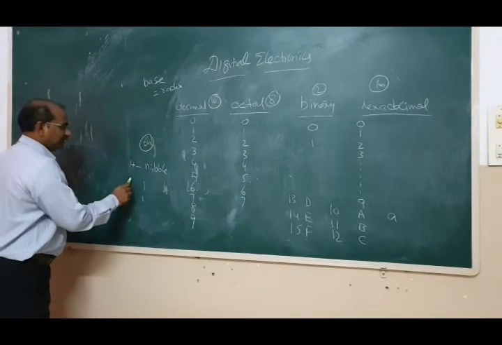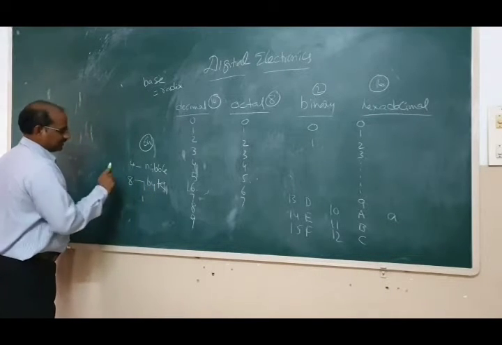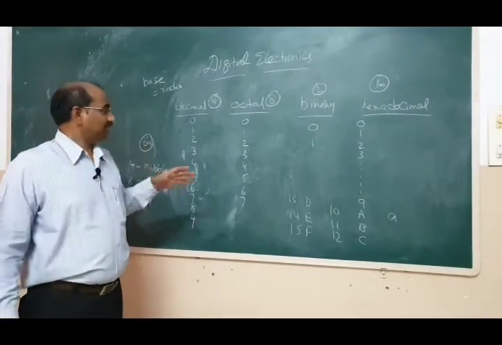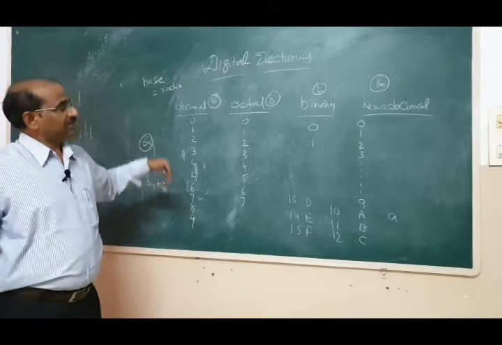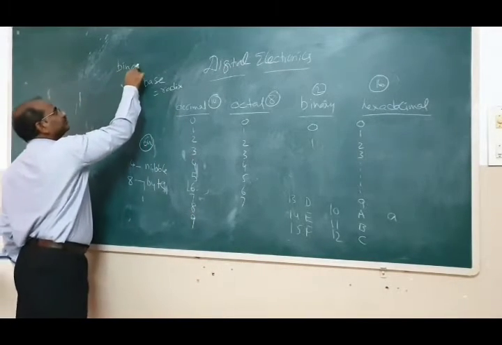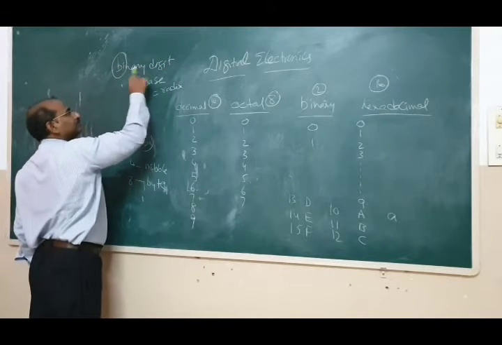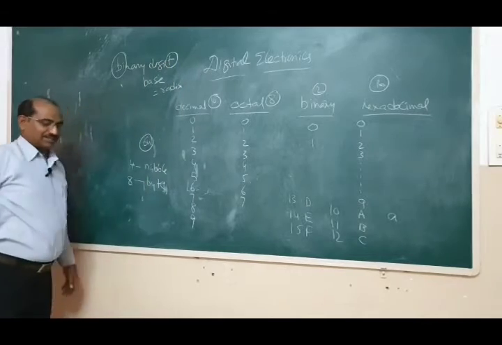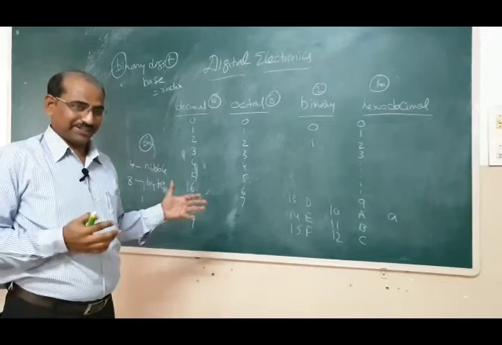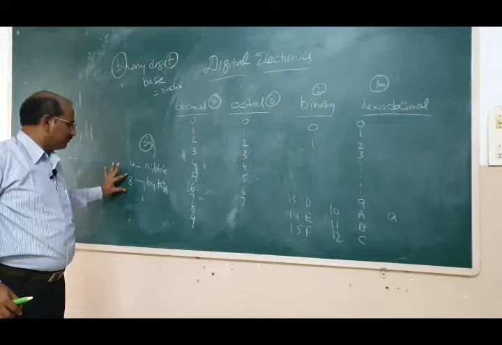And again we have a byte, that is 8. Byte means 8 bits. First of all, what is a bit? In decimal we generally call it a digit. In binary also we call it a binary digit. The first 2 letters are from binary and the last letter is T, so the short form of binary digit is bit. Bit means binary digit. So generally we use a nibble and a byte.